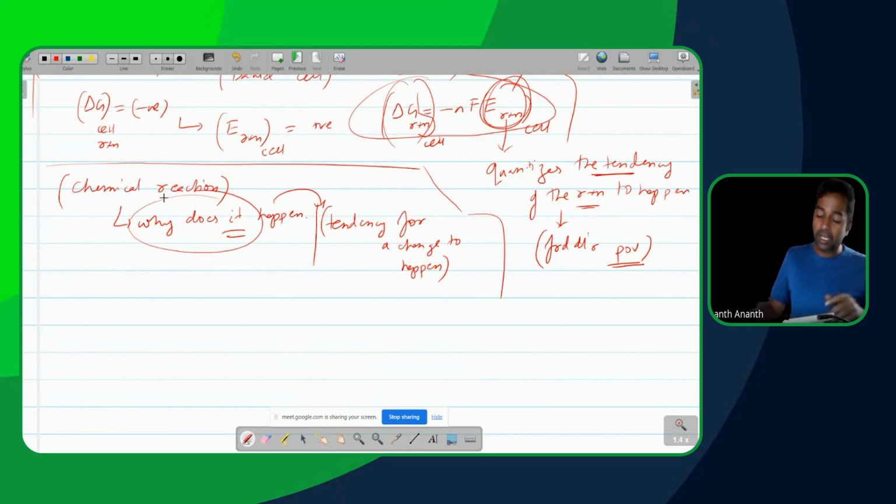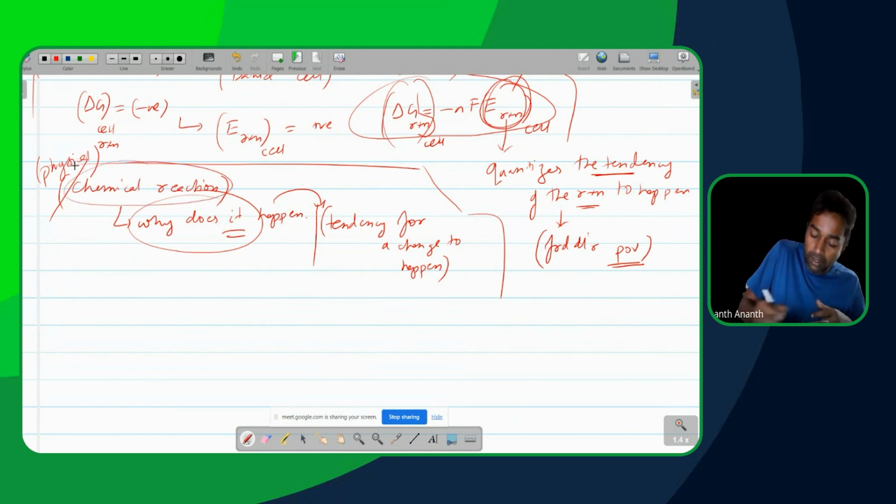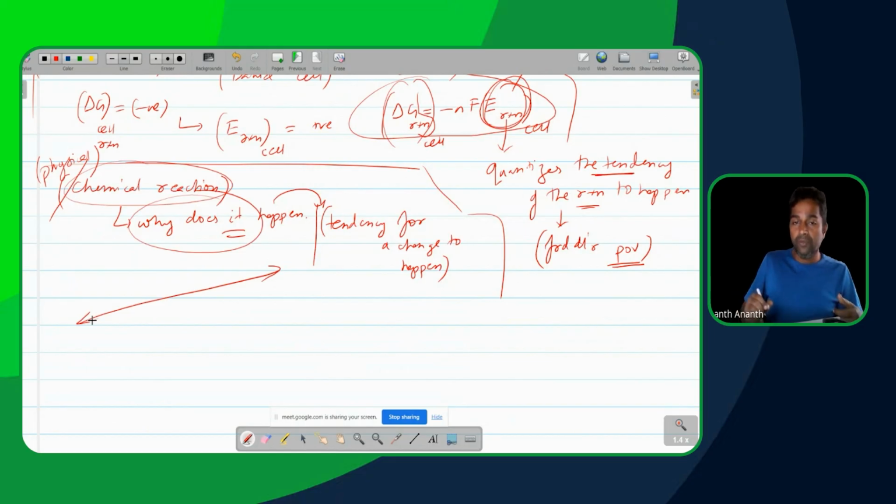So for every chemical or physical change, if I'm trying to consider why that particular change is happening, chemical reaction is actually something which initially they started considering for physical and chemical. But if I'm studying a chemical reaction and I want to understand specifically why it is happening, I need to have some kind of a metric. That is basically what your electrode potential series starts off from. I think we had talked about this in the previous session also partially. So I'm assuming we are clear on this part.